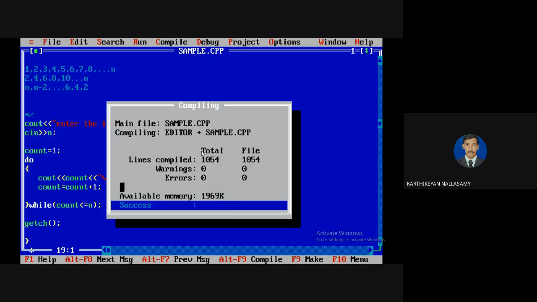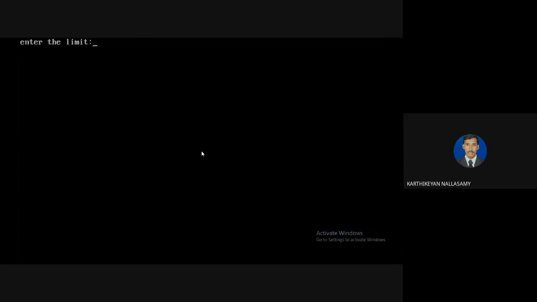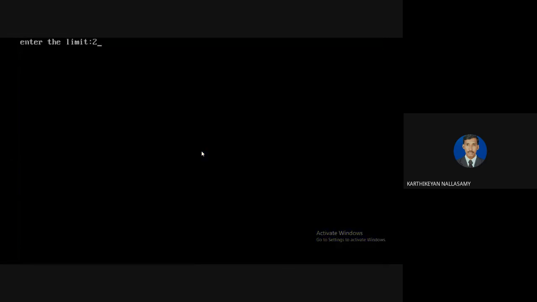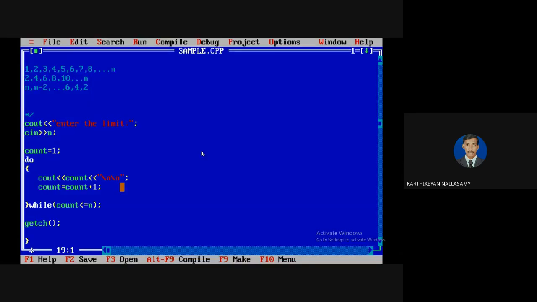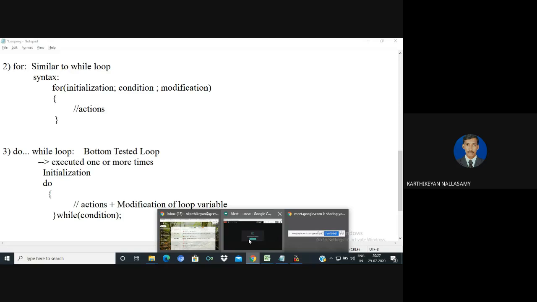It means the number of times the loop executes is not known at the time of writing; only when running the program we know how many times the loop statements are executed. For example, if I give 2, it executes only 2 times. So that is called a sentinel control loop. I hope from this you have some clear idea about looping statements. Thank you.